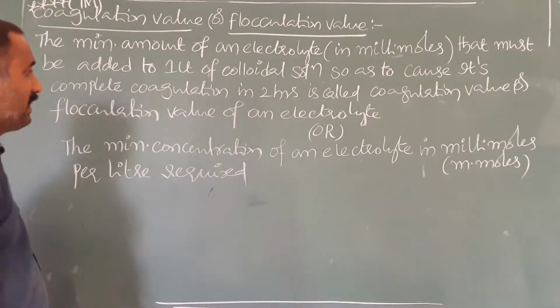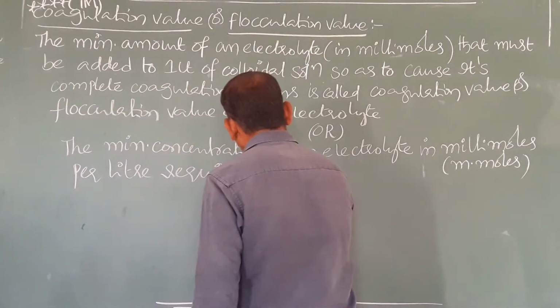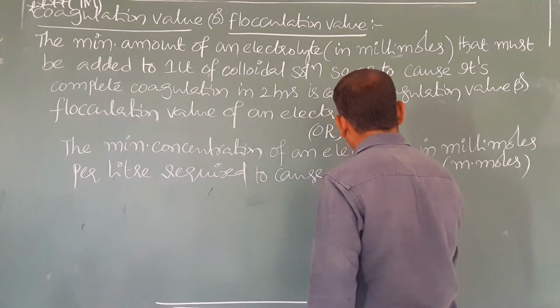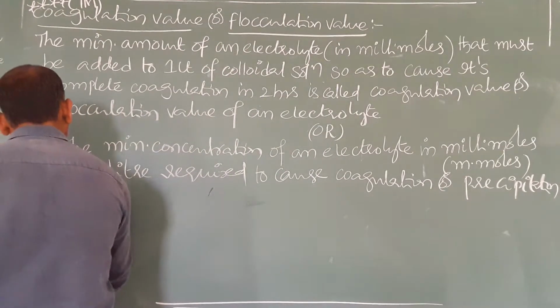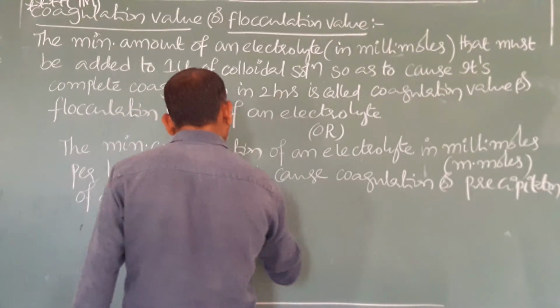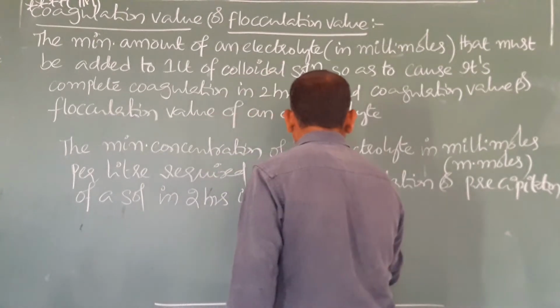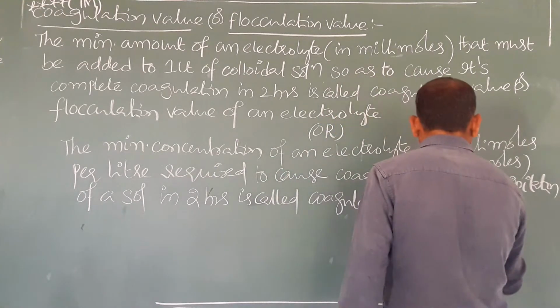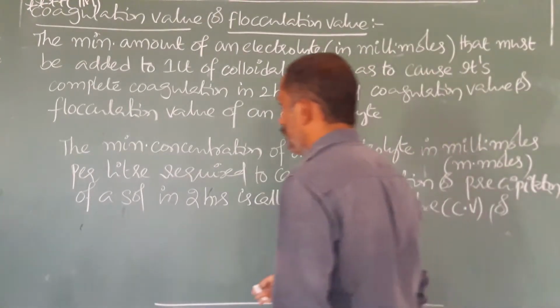The minimum concentration of an electrolyte in millimoles per liter required to cause coagulation or precipitation, both are synonyms, of a sol, which is a colloidal solution, in 2 hours is called the coagulation value. Short form CV.